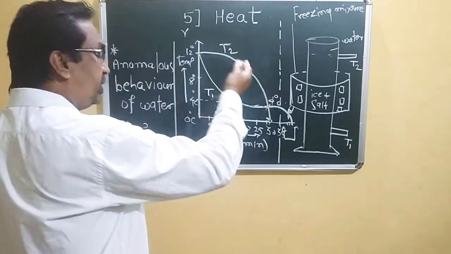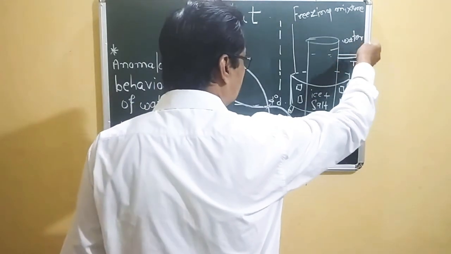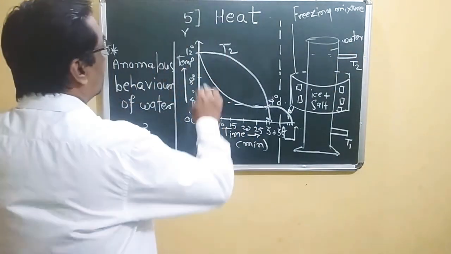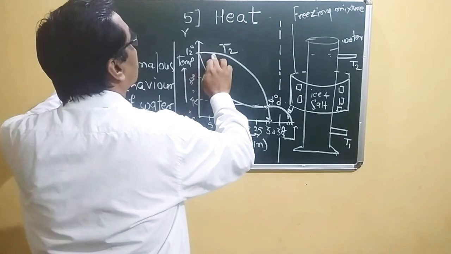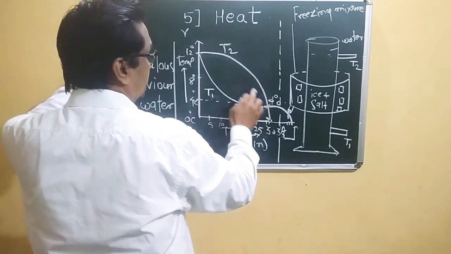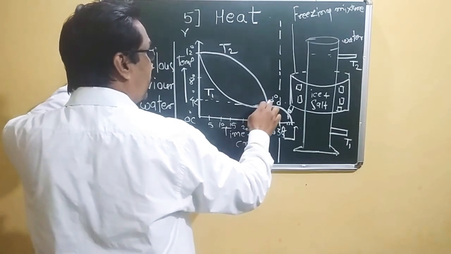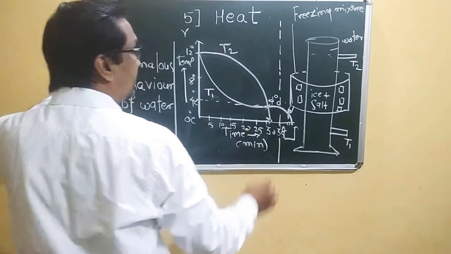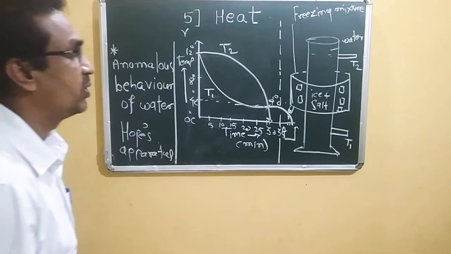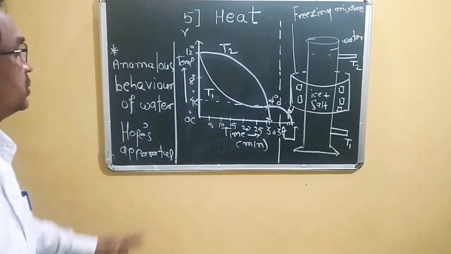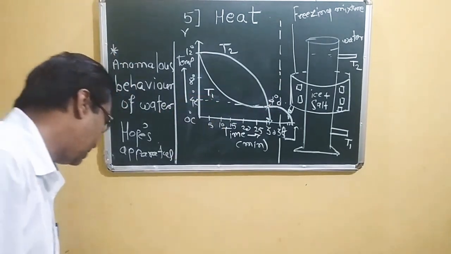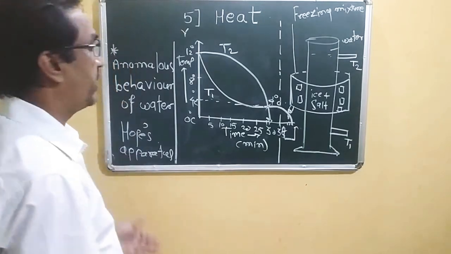In thermometer T2, which is on the upper side, the top side, there is a slow decrease in the temperature with increasing time. But when it reaches 4 degrees Celsius, there is a rapid fall in the temperature of thermometer T2. So this we have to explain using the diagram of Hope's apparatus.